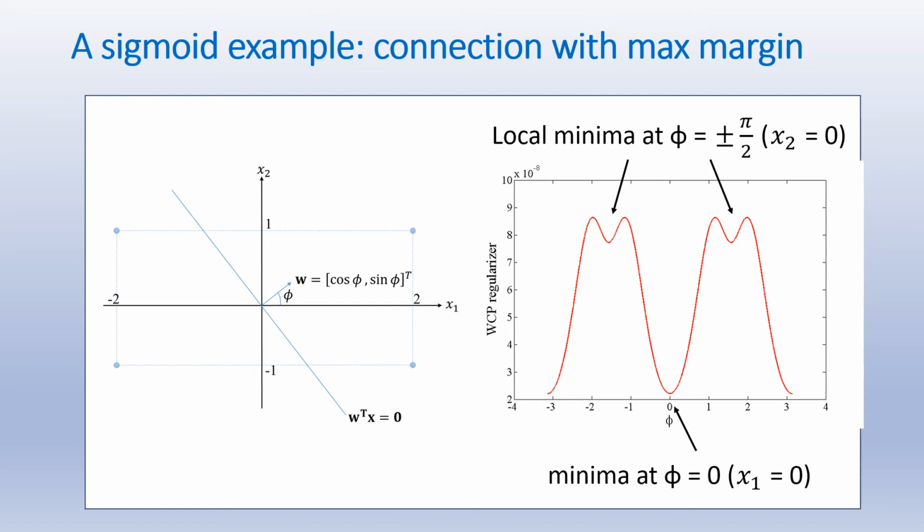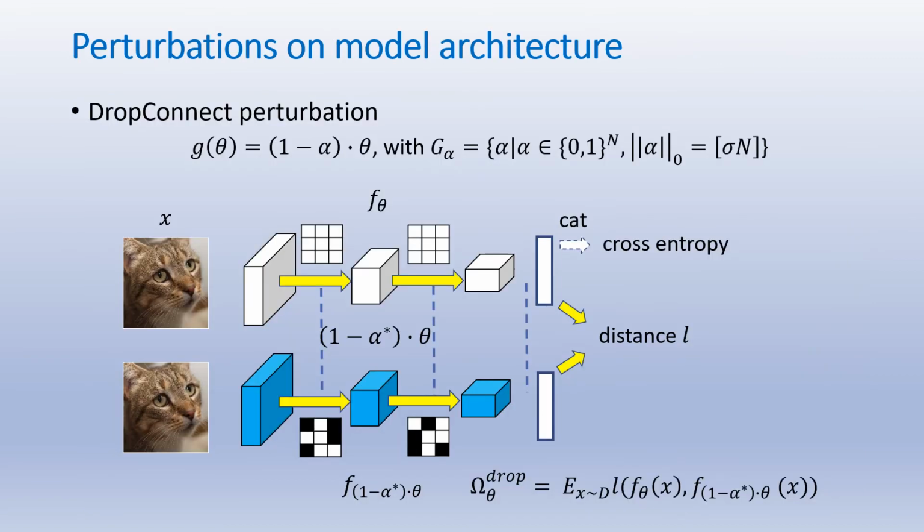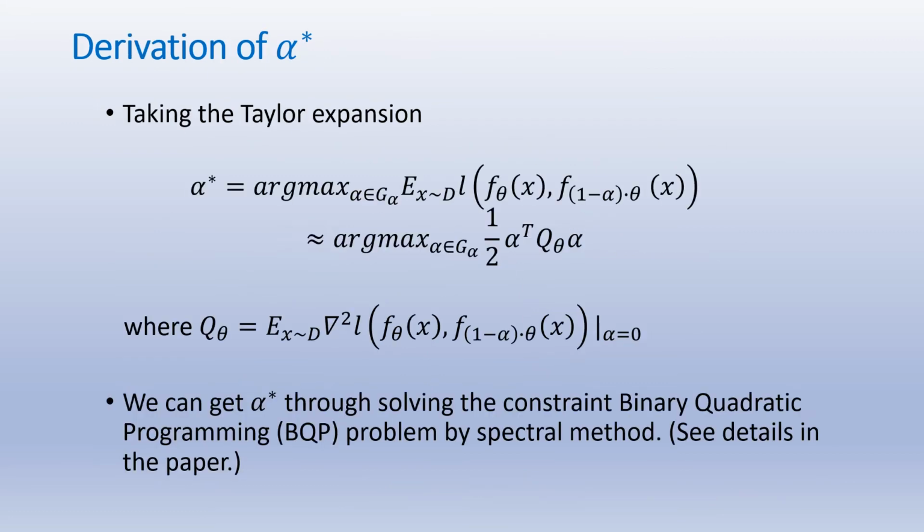locally max margin. For perturbations on model architecture, we use a mask alpha to drop model connections with constraints on the DropConnect ratio. Similarly, once we get the optimal mask alpha star that maximizes the distance function, we use it in the formulation to compute WCP. Similarly, we take the Taylor expansion to approximate the WCP. We can get alpha star by solving the constrained binary quadratic programming problem by spectral methods. Details of the derivation are in the paper.